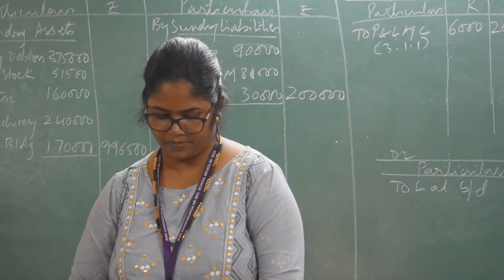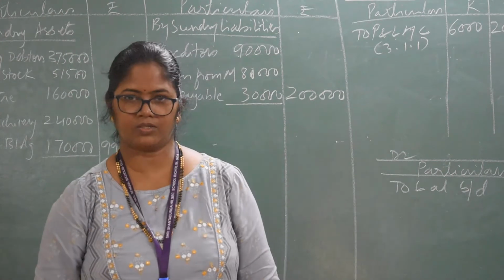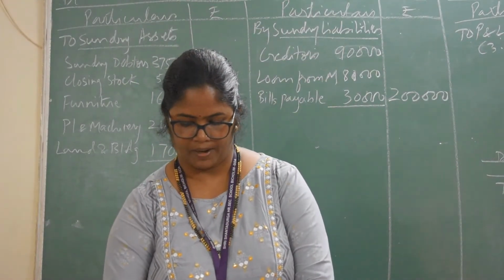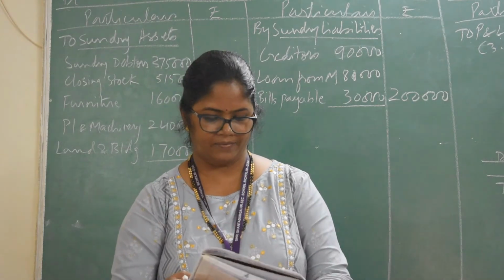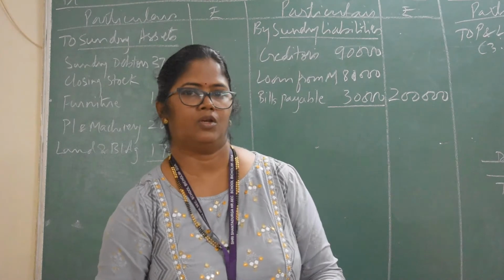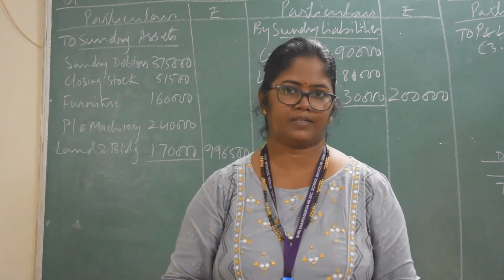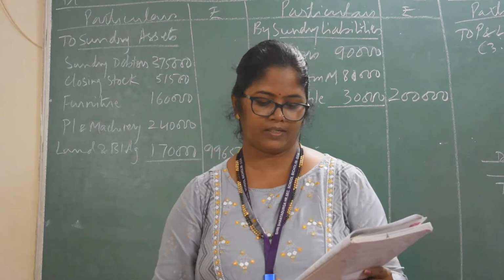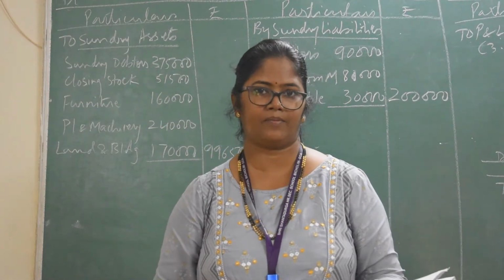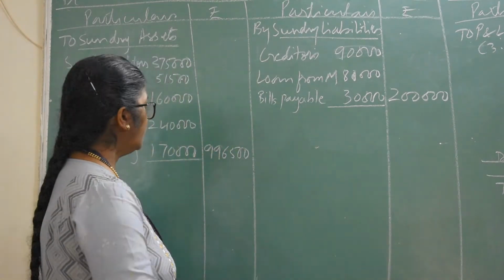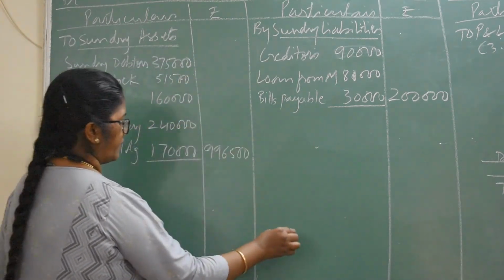Now the first adjustment: the following transaction took place on dissolution. Assets realized as follows. Bad debts was rupees 25,000 and the remaining debtors were allowed a discount of 10%. Students, bad debts is always on the debtors, so you have to minus it from the debtors, and the remaining debtors were allowed a discount of 10%. So we will make a small working note over here. Our debtors amount is 3,75,000.